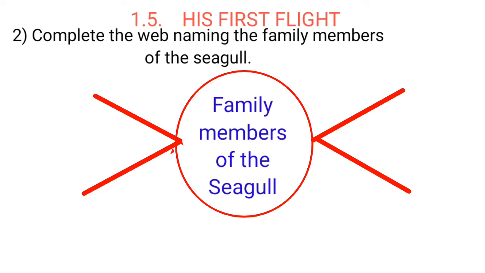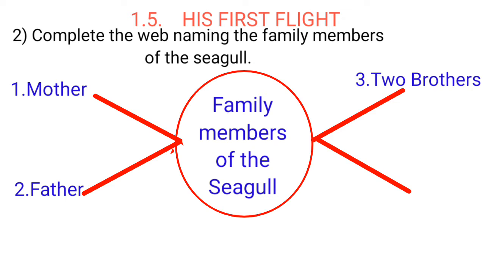Number 2, complete the web naming the family members of the seagull. This type of web can be asked in the question paper. Family members of the seagull. Answer: 1, mother. 2, father. 3, 2 brothers. 4, sister.